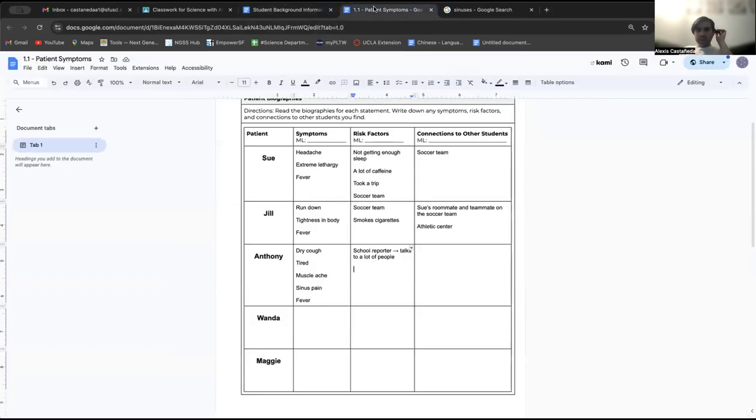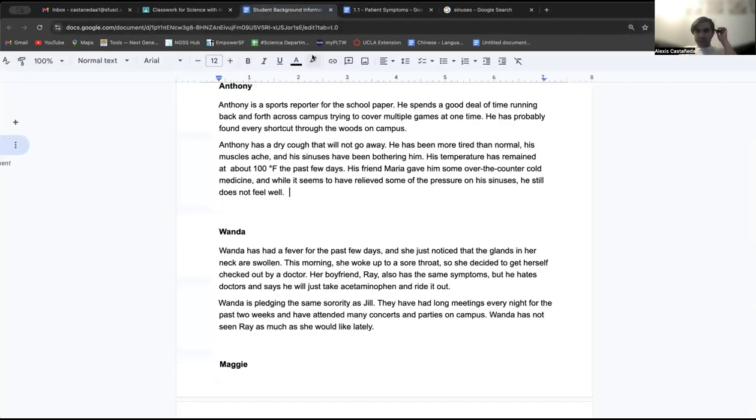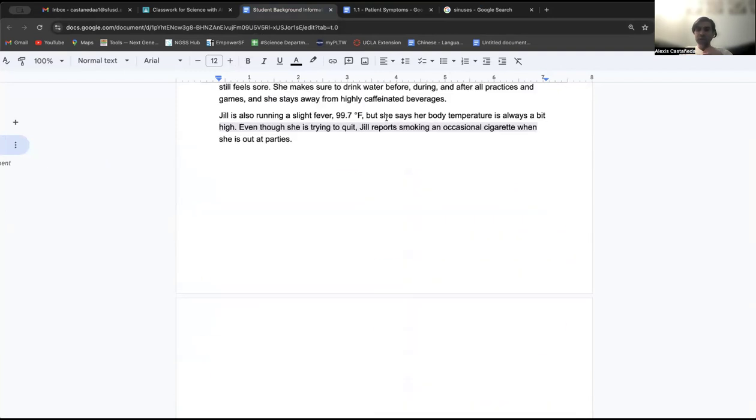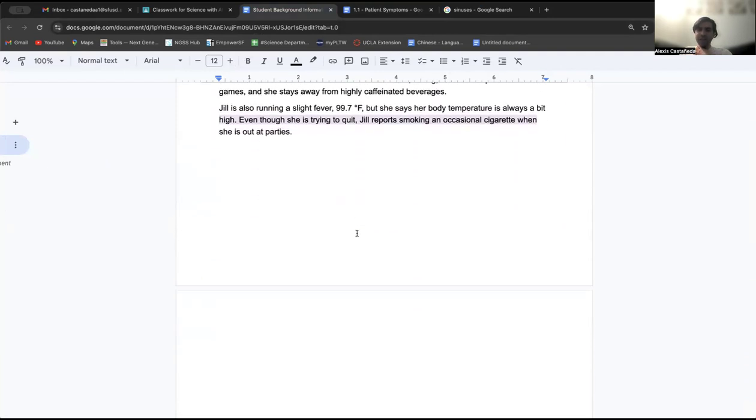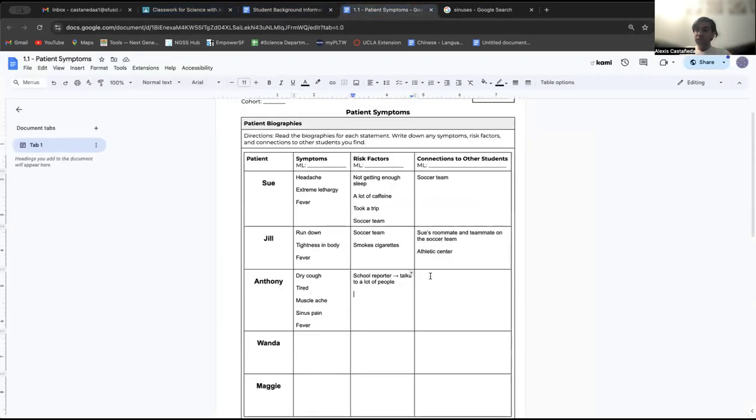So what can we say about his connections to other people? Well, let's see. It's not very direct, but it says he's trying to cover multiple games. So he's going to all the games on campus at the school. And what do we know? We know that Sue and Jill play on the soccer team. So that means that he has some amount of interactions with them. Maybe he doesn't see them directly, or maybe he interviews them, it's possible. So he goes to athletic games or soccer games.